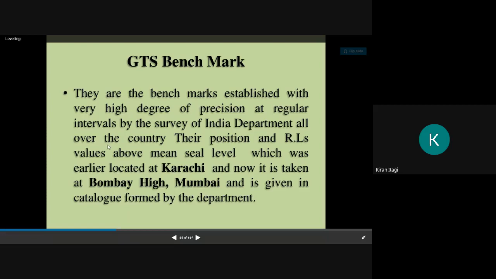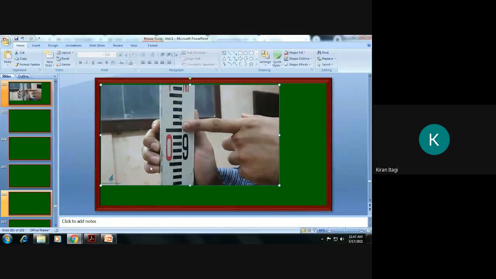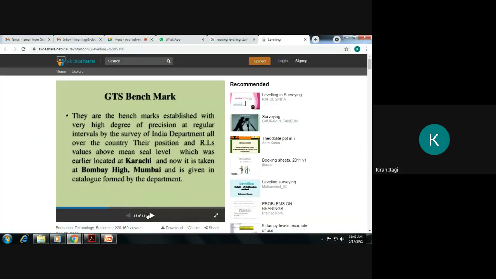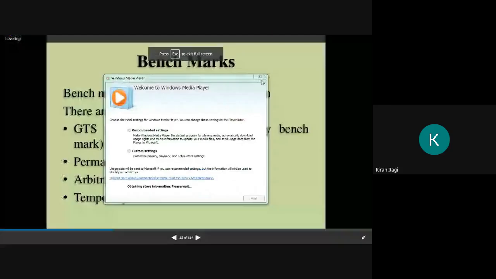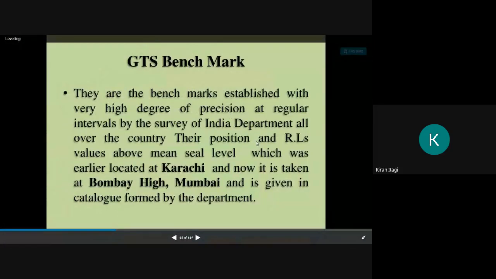Over the country, their positions and RL values above mean sea level, which was earlier located at Karachi and is now taken at Bombay High, Mumbai, are given in a catalog formed by the department.